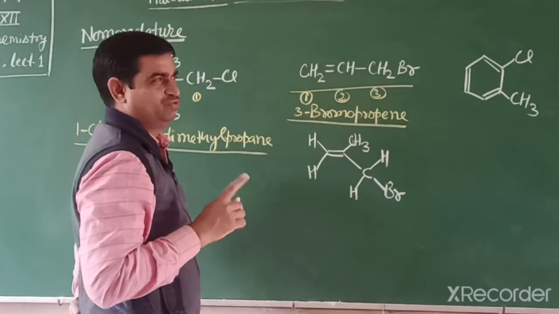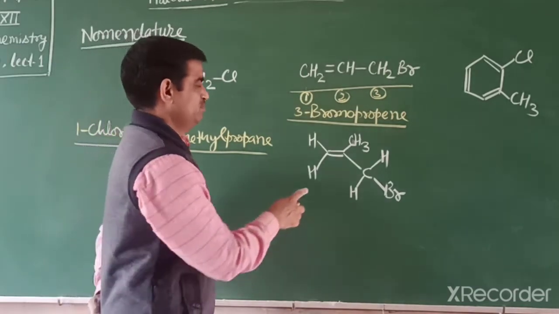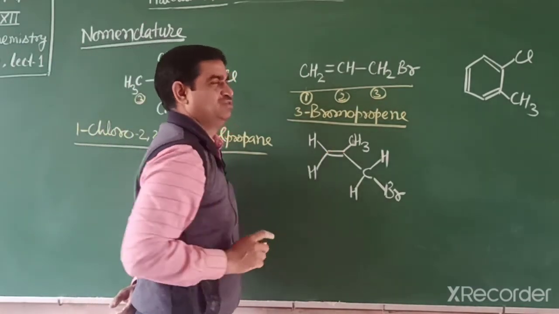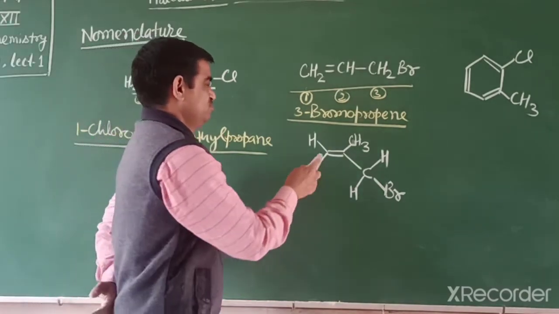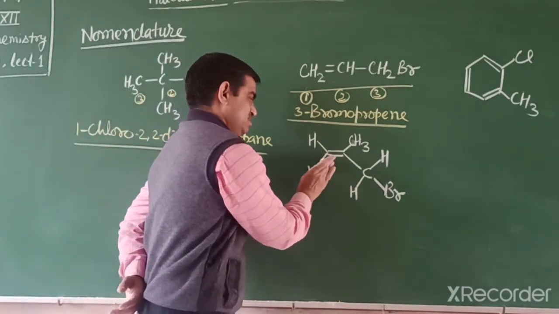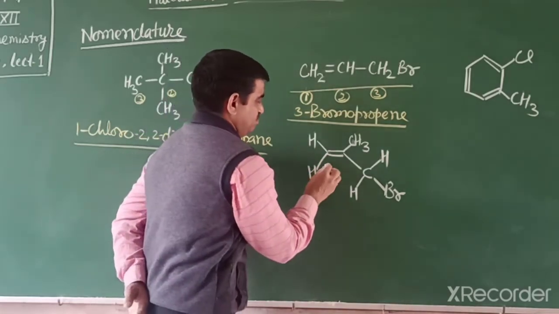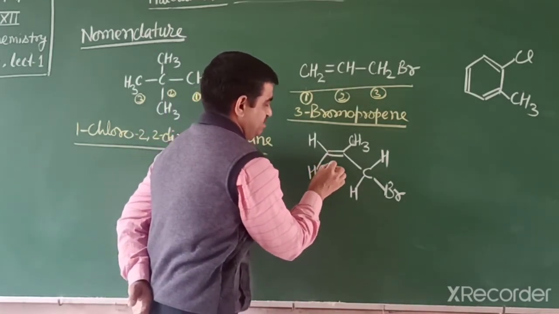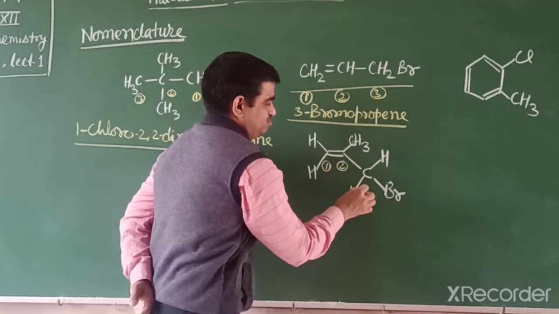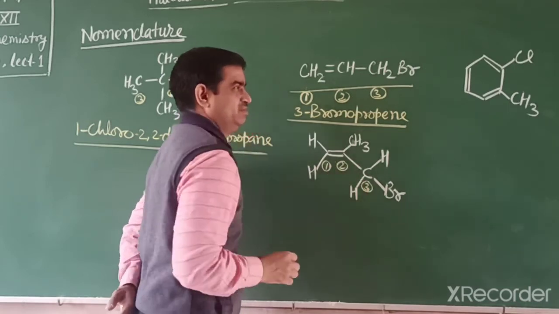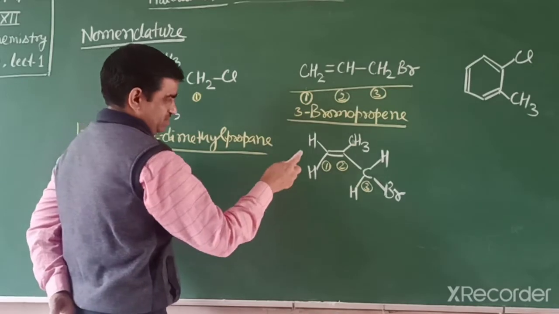The functional group gets the lowest number, because there are two functional groups, alkene and halogen. Alkene has more priority than halogen. So numbering starts from this carbon: 1, 2, then 3.